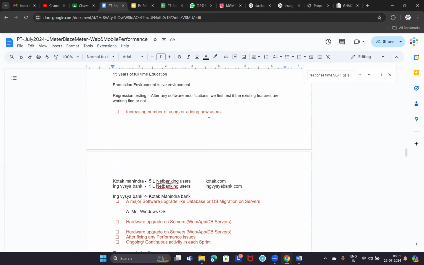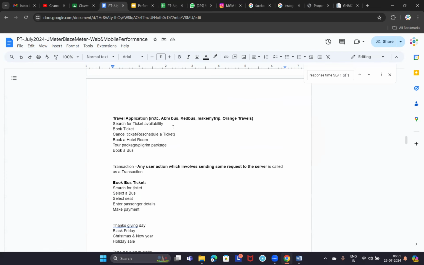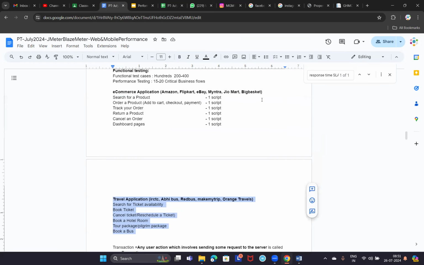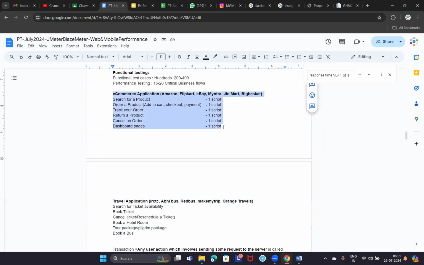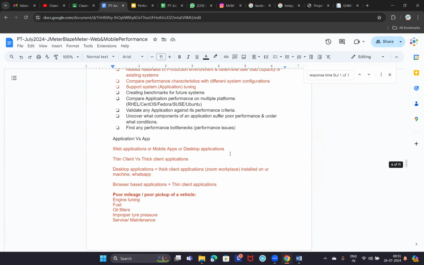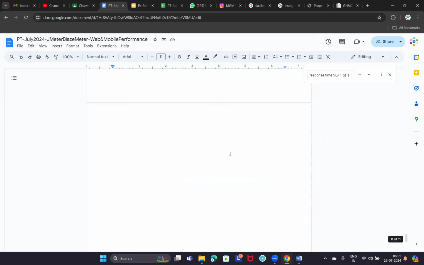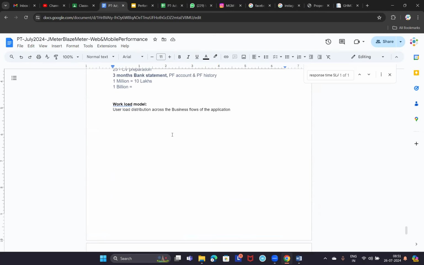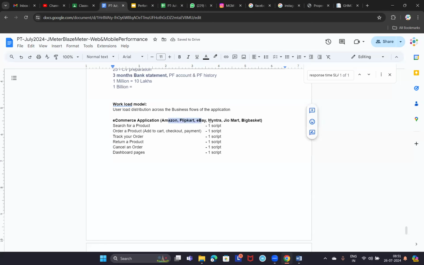If you remember, previously we discussed critical business flows of the application, right? For example, if you take any travel application, or to make it simplified, we'll take an e-commerce application like Amazon or Flipkart or JioMart or Myntra or BigBasket, etc. Now, if you take any e-commerce application, let's assume that there are 1 lakh users. 1 lakh is the maximum user load during a particular hour in a day, right?